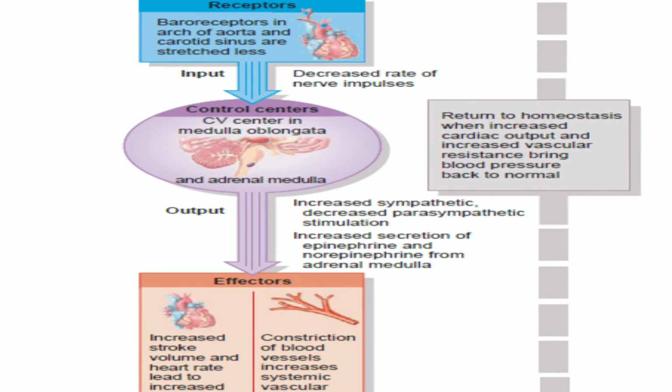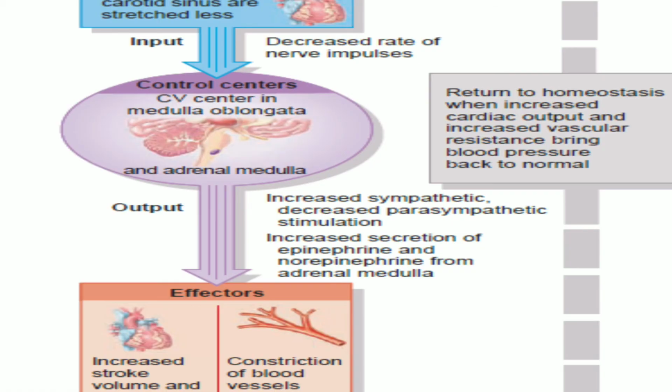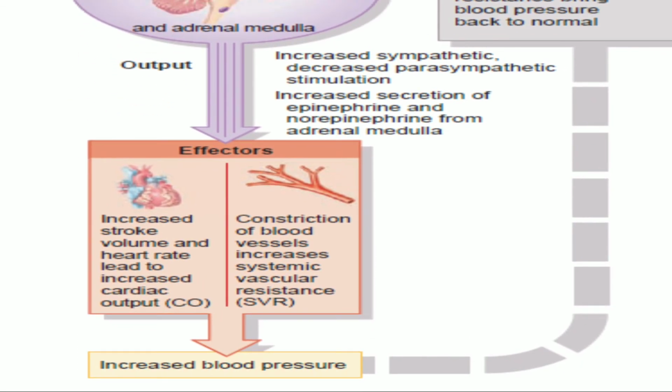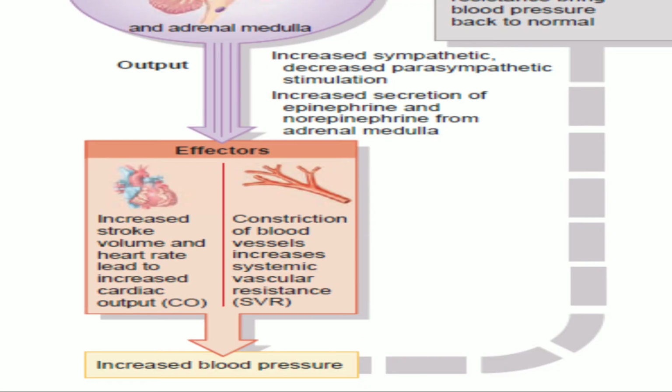So as a result, the cardiovascular centers of the brain will send increased sympathetic stimulation and decrease the parasympathetic stimulation. They also will increase the secretion of epinephrine and norepinephrine from the adrenal medulla. So this will result in the effectors, that is the stroke volume is increased and the heart rate is also increased. So when these two are increased, it will lead to an increase in the cardiac output.